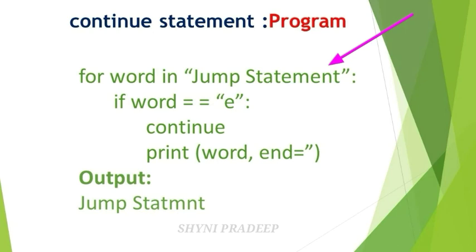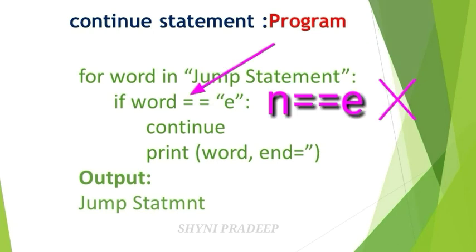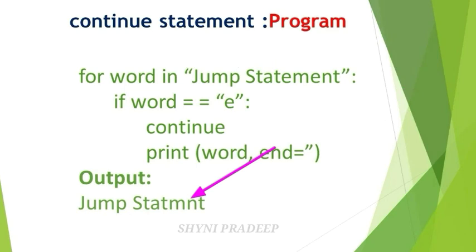Next letter is what? N. Check the if condition. N is equal to E. No, this condition is false. So you have to skip the continue statement. Print the word N in the output screen. And again go to the for loop condition.